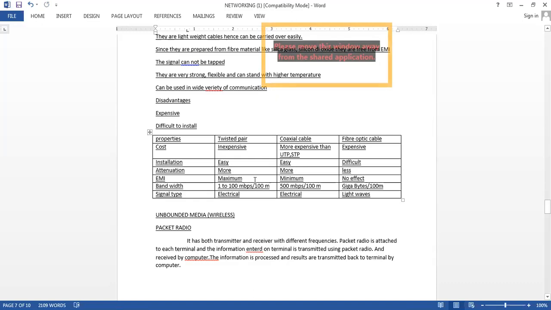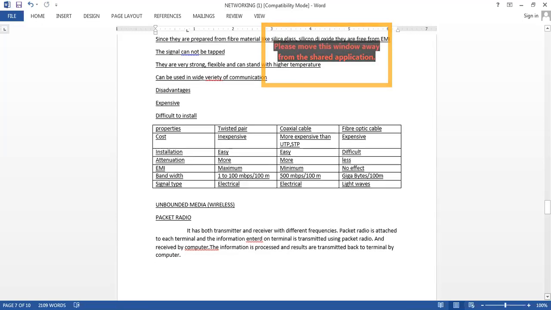EMI is maximum here, it is minimum here, and it doesn't exist in fiber optic cable. Bandwidth is very large here, it is small here. And the signal type in both cases is electrical, while in the third case it is nothing but light.